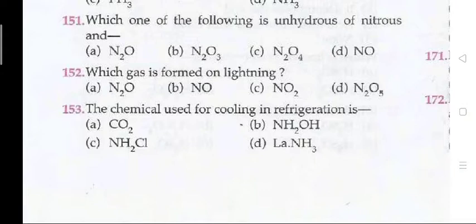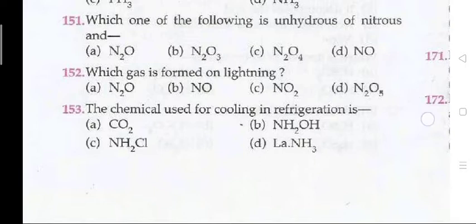Question 151, which one of the following is anhydride of nitrous acid? The right answer is B, that is N2O3. 152 का right answer is B, NO. 151 का, which one of the following is anhydride of nitrous acid? The right answer is B, that is N2O3, or which gas is formed on lightning is NO. The next question 153, the chemical used for cooling in refrigeration is liquid NH3.